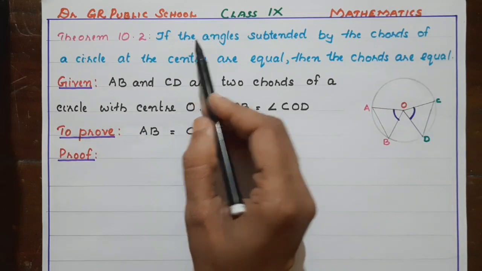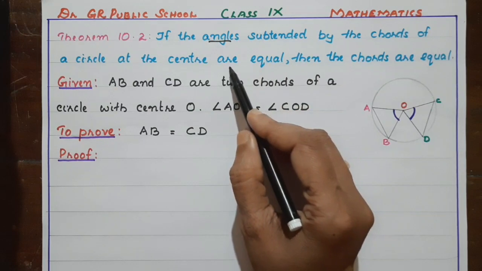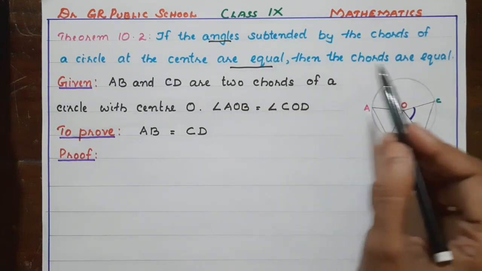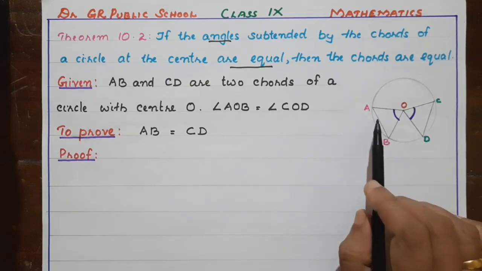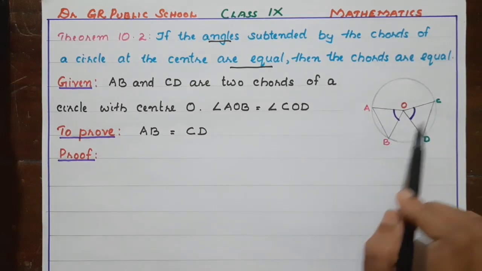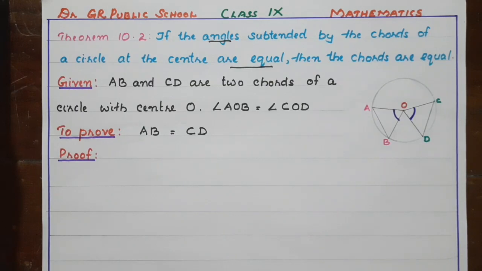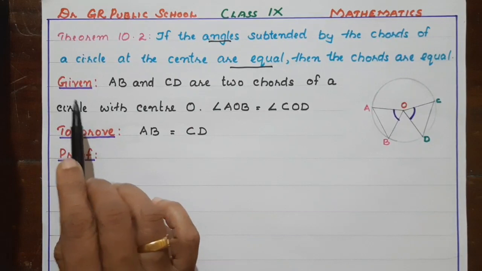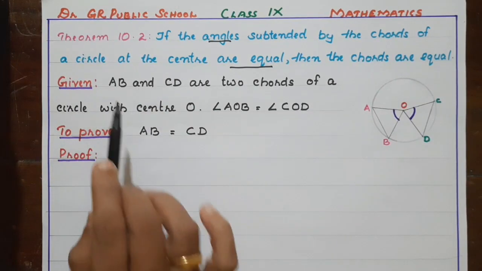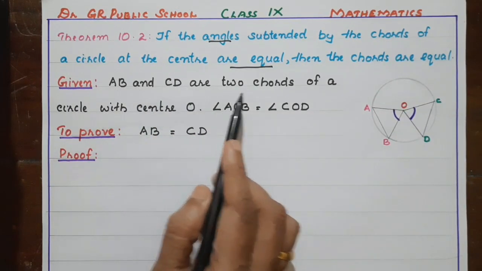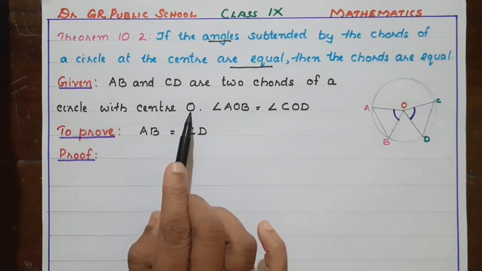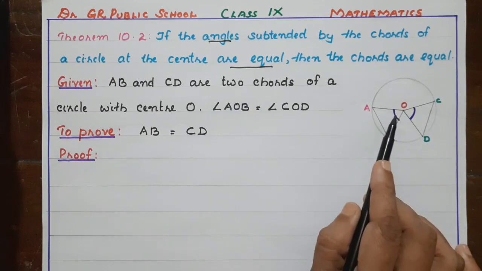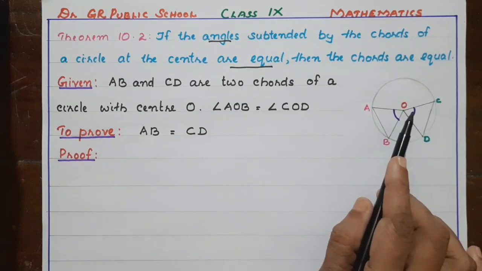Angles are equal. If the angles are equal, then we have to prove the chords are equal. So what we have to prove here? We have to prove AB equal to CD. Okay. So this is also a simple proof. First we have to write the given and to prove. Given: AB and CD are two chords of a circle with center O. And it is given angle AOB equal to angle COD.